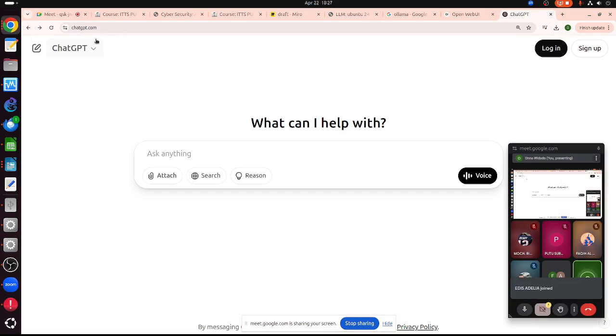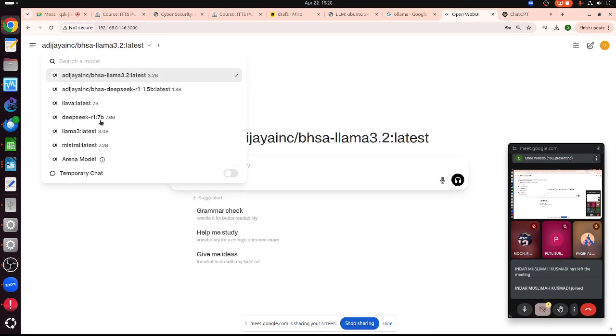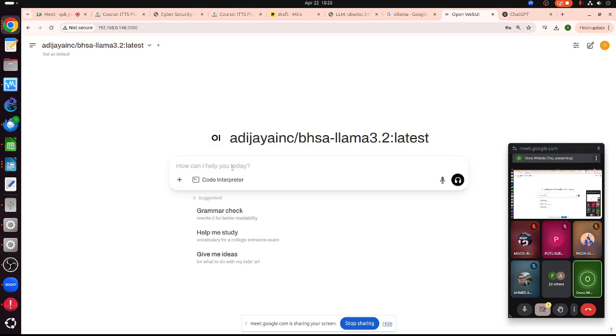Basically, here we can select the model. Same here, we can select the model. I need to download the model first. Then based on the model, we can send a prompt here. But I will not do that because my computer is very, very slow, so I cannot do these things. Basically, this is how to install and everything.